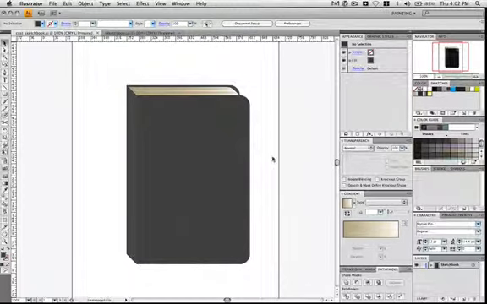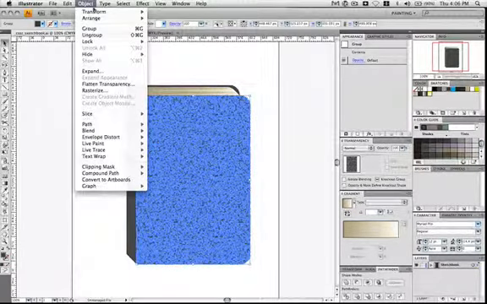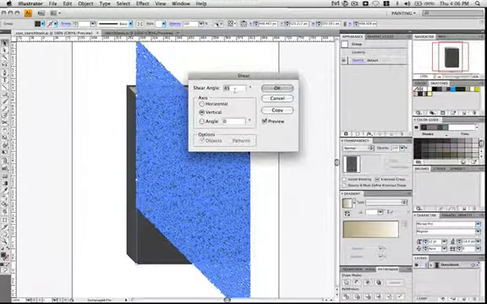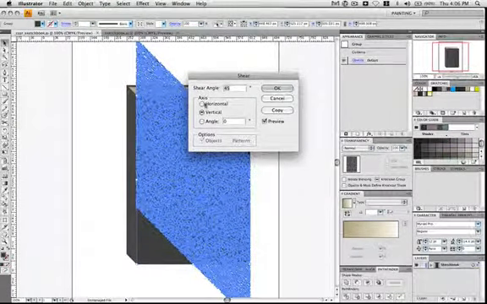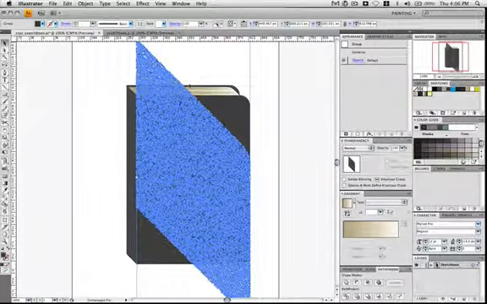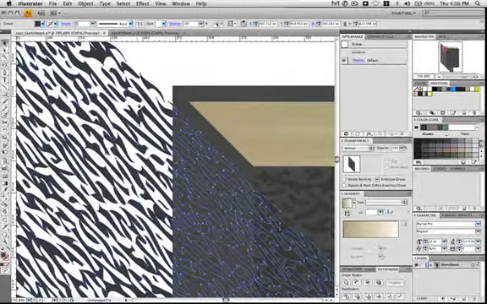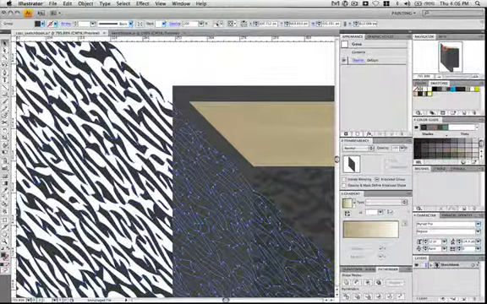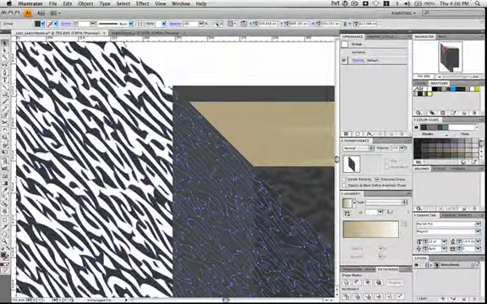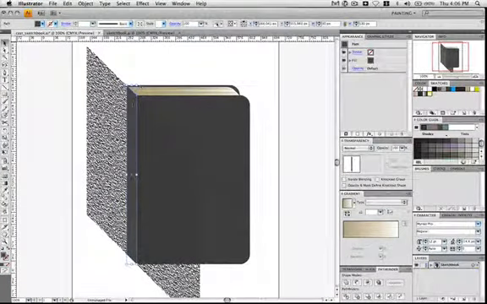Go ahead and save. Make sure this texture is selected, then go to Object, Transform, Shear. Doing 45 for the shear angle, and the axis is going to be vertical. Then go ahead and hit Copy. I'm dragging it over a bit and zooming in. So we want this to line up here on this angle within the boundary of the spine.